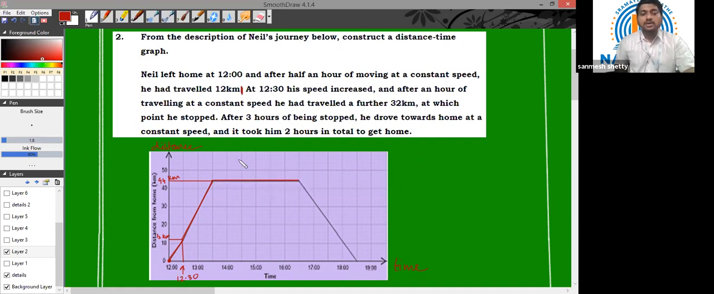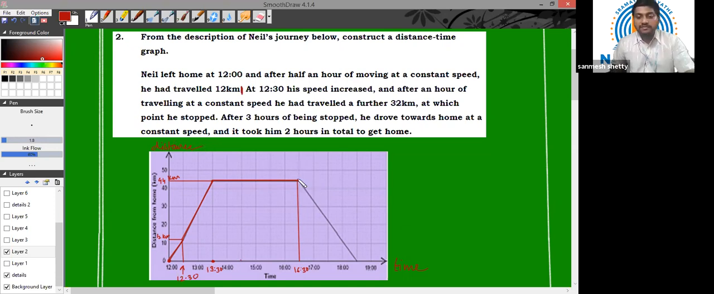All right. Now, after 3 hours from this particular point, 13:30, 3 hours means 14:30, 15:30 and 16:30. So this will be my 16:30, correct? So after 3 hours of being at rest, he drove back home with a constant speed. Now he's going back to his origin.